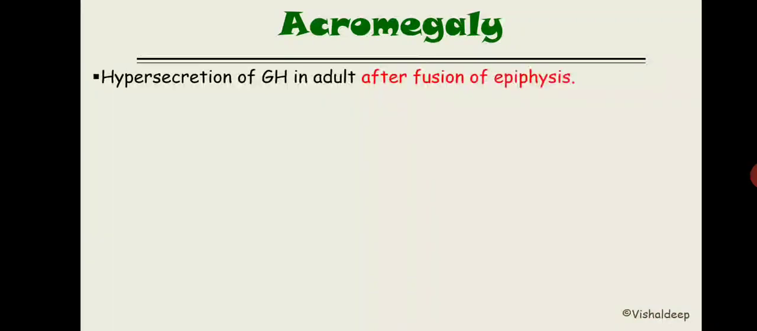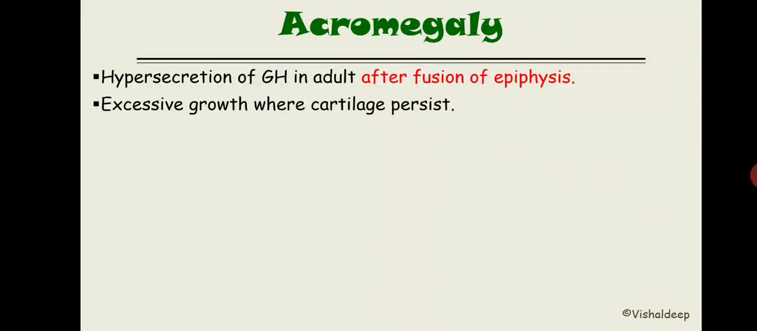Second one is acromegaly. Now in acromegaly again there is hypersecretion, but that hypersecretion is basically after the fusion of the epiphysis. Now excessive growth occurs when cartilage persists, and height is normal, but there is an increase in thickness of the bone. Height is normal because the epiphysis is already fused, so there are no chances that the diaphysis may become even larger, even longer.